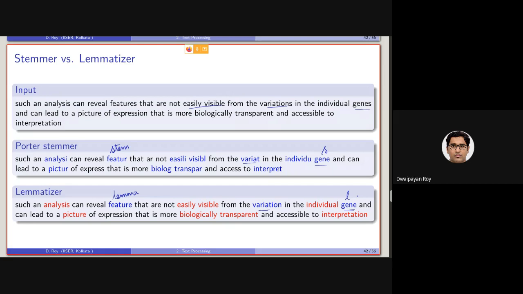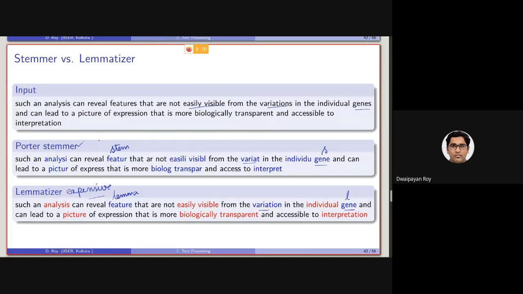So there can be certain cases which we will be encountering. But as I said, making this is actually expensive. So that's why we will be using a stemmer. Most of the cases we will be using Porter stemmer.